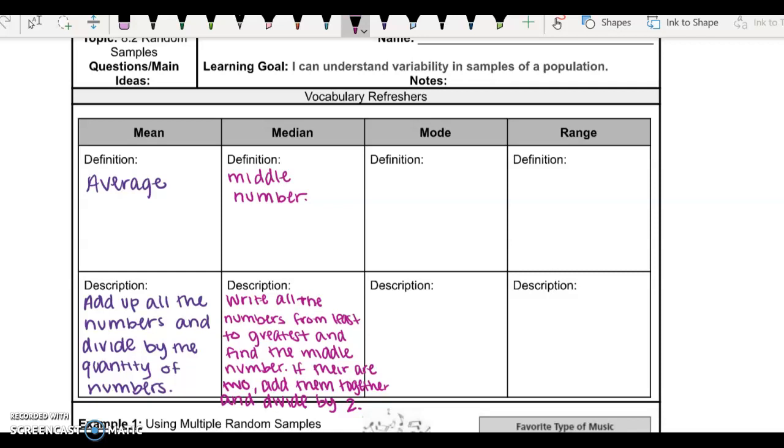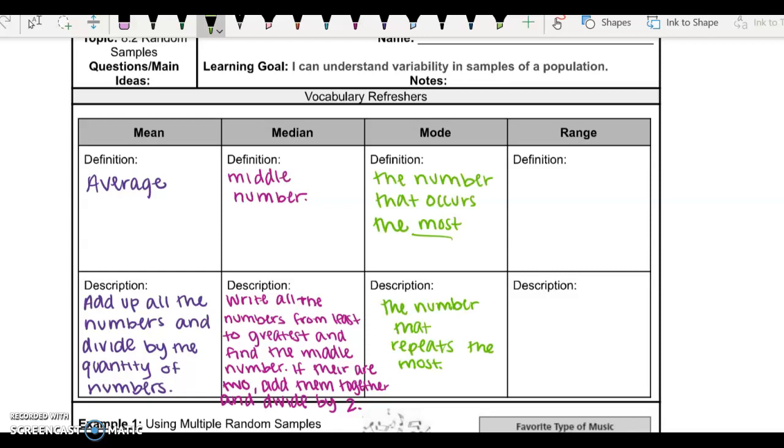Next, we have the mode. The definition of a mode is the number that occurs the most. So the way that we find the mode is just by looking at our data set, so all of those numbers, and we just look to see which one repeats the most.